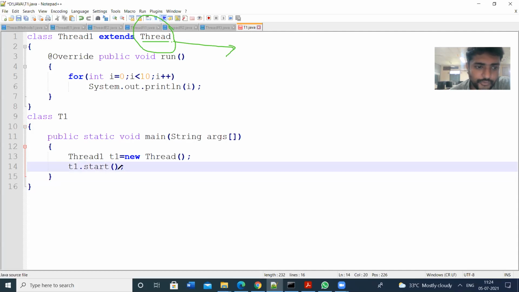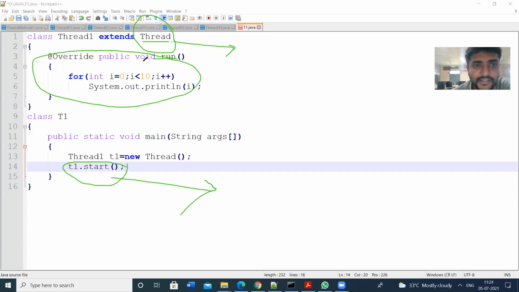Whenever you invoke T1.start(), only then the thread starts execution. That means this run method will execute whenever you call the start method. The start method definition is written in the thread class.